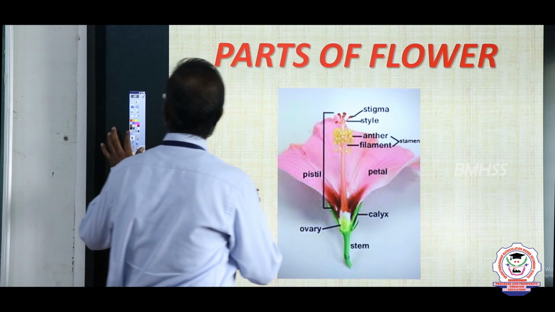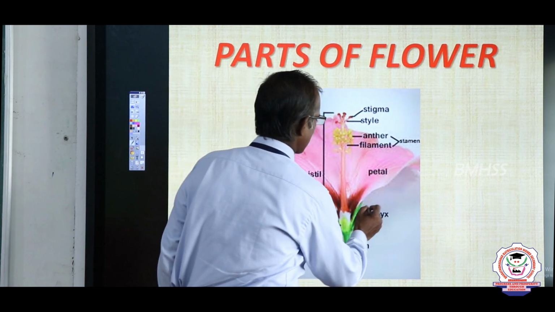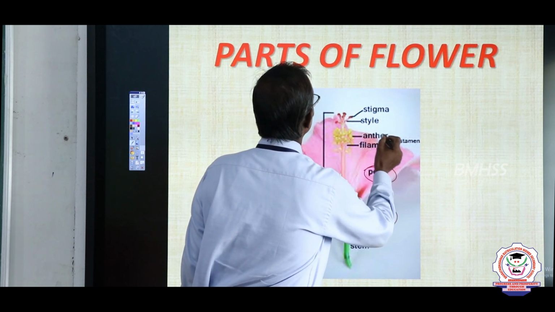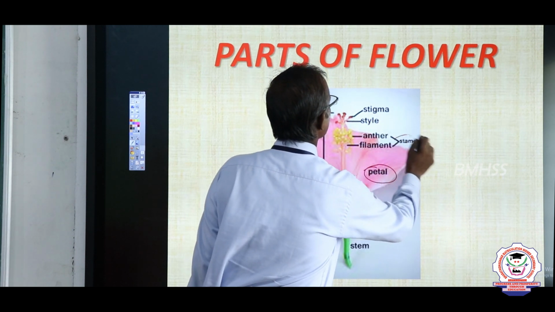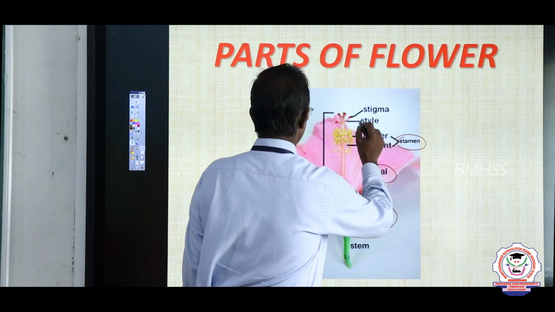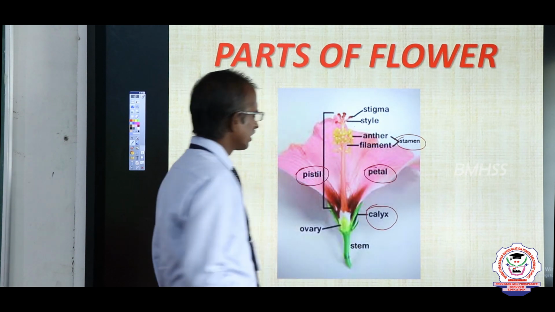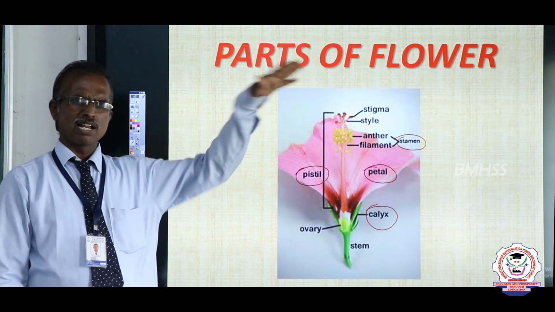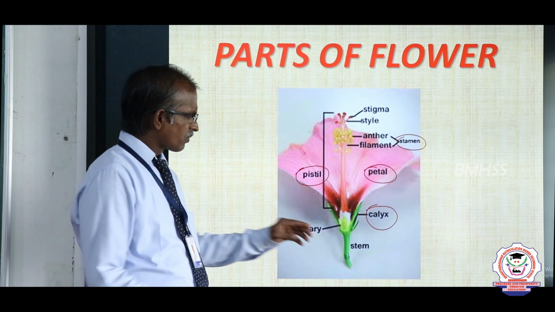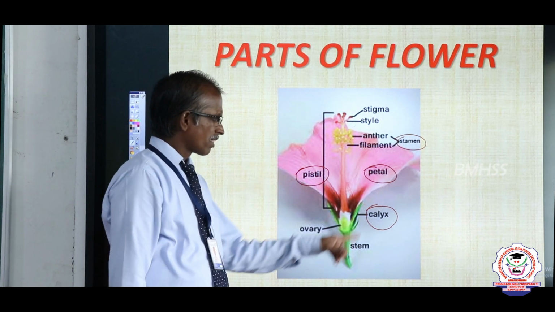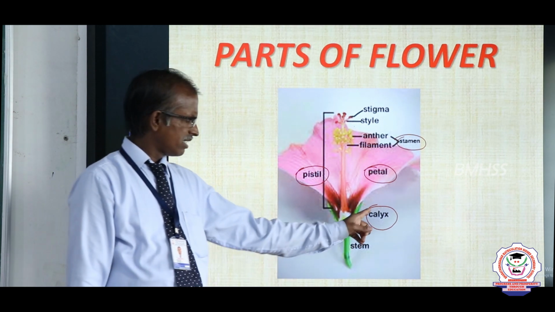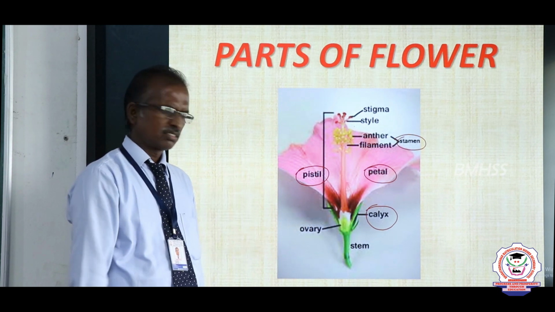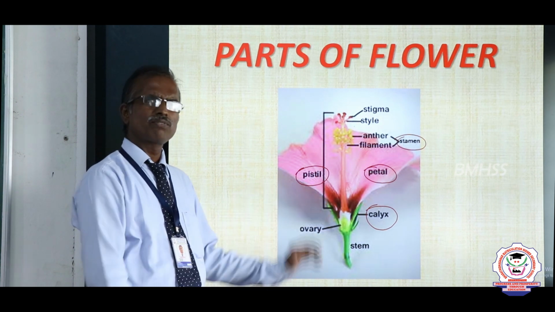First one is calyx, petals, then the stamen and the pistil. These are arranged in four whorls. From the outermost to the inner, the first whorl of the flower is the calyx, green in color, which helps in protective function.